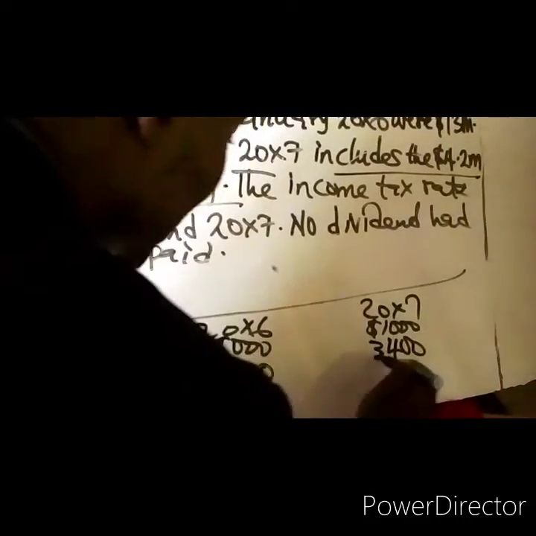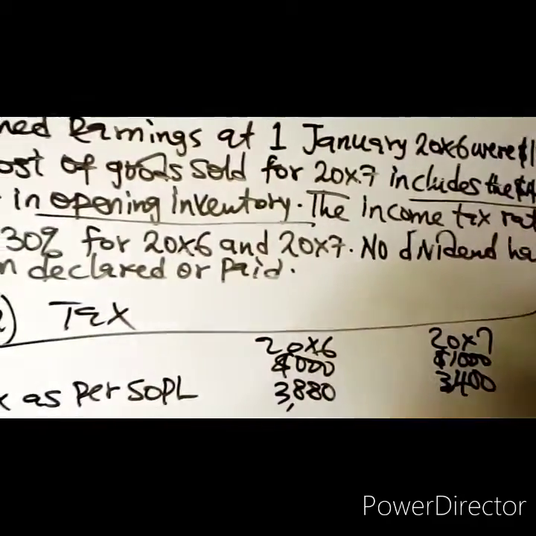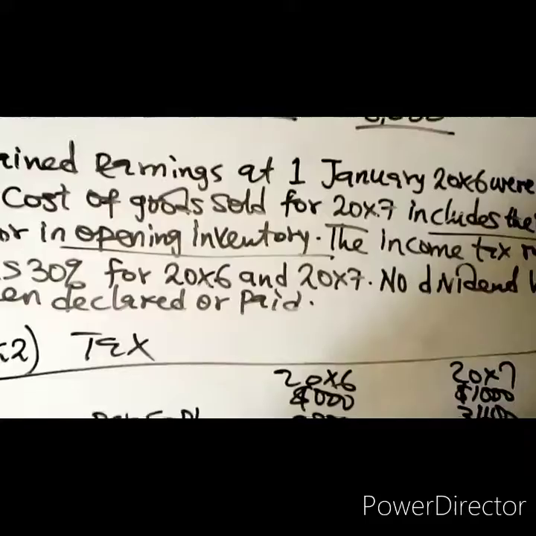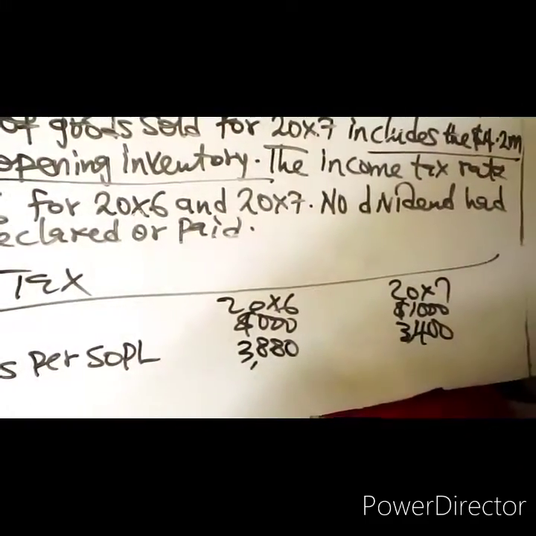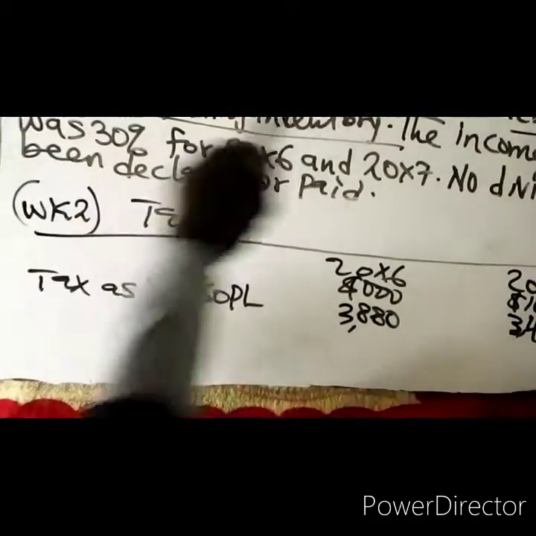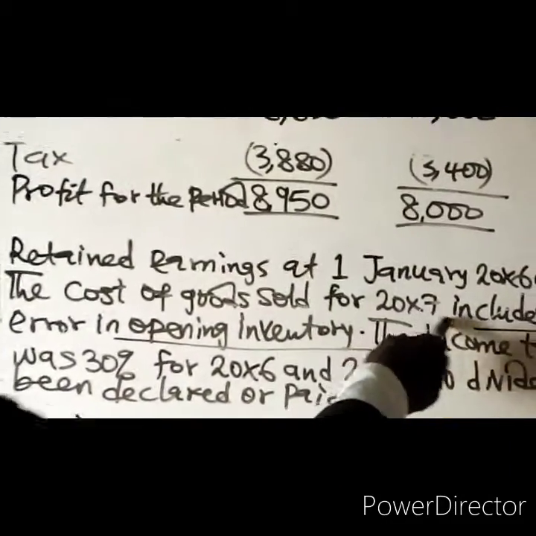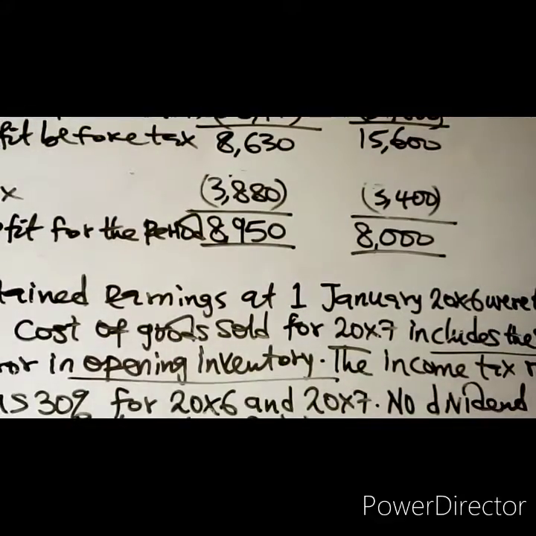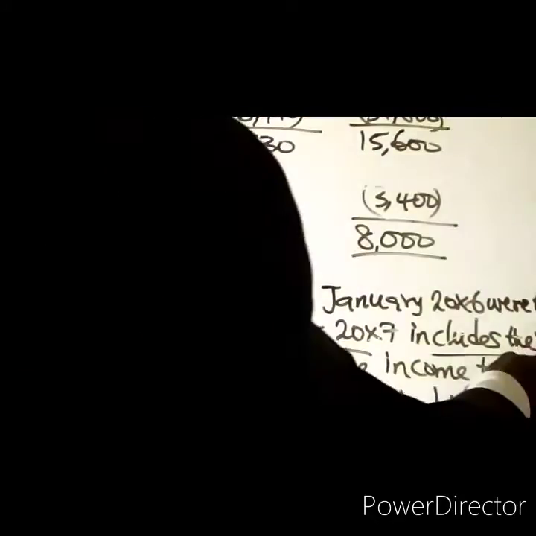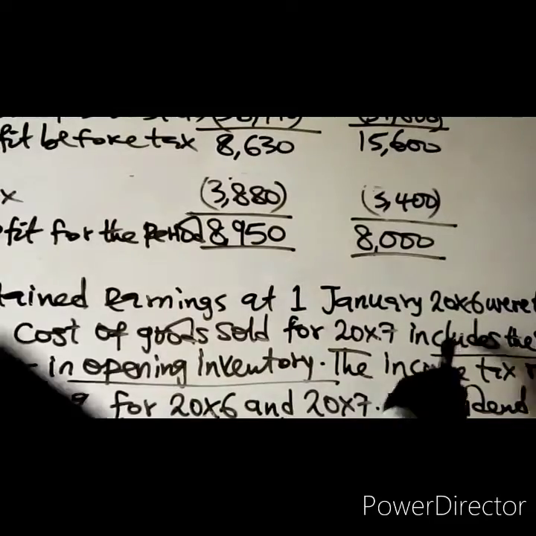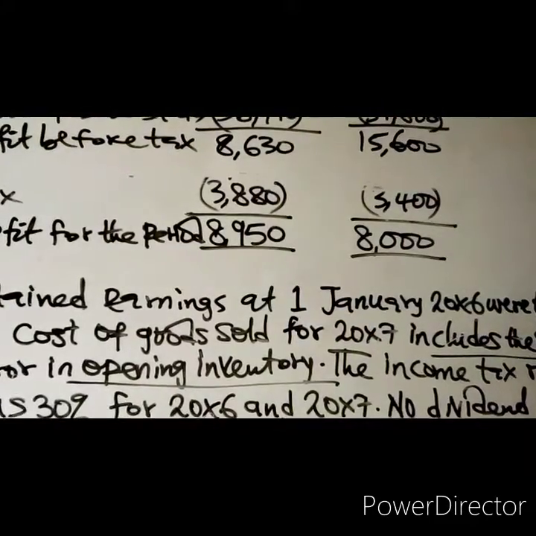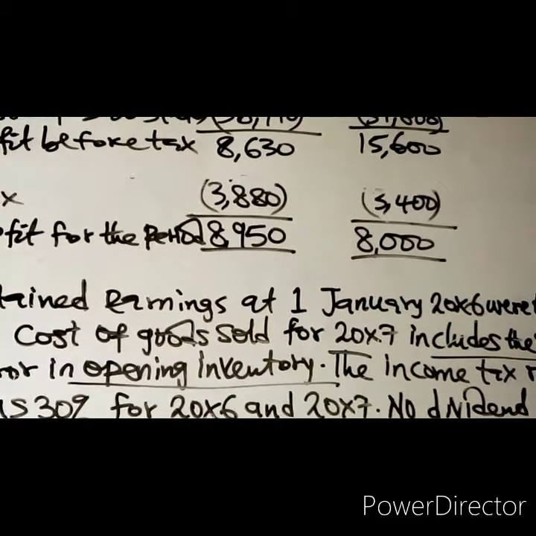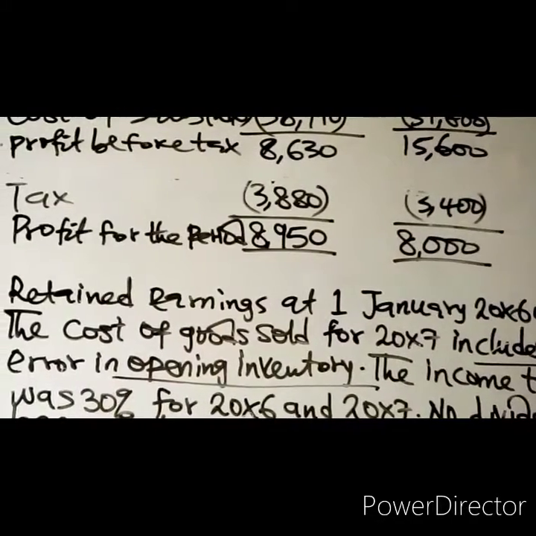3,400 for 20x7. Now, what is the tax consequence of the errors in inventory? Remember, it is the opening inventory in 20x7 that has been overstated, leading to overstatement of cost of sales. An overstatement of cost of sales will lead to lower profit.